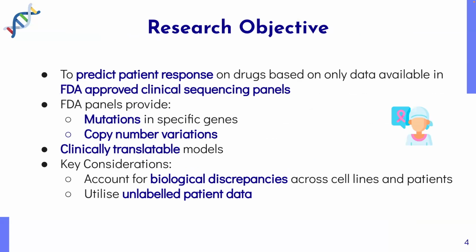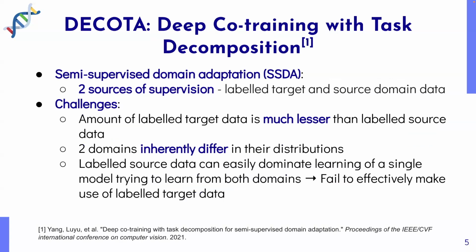In this work, our research objective is to predict cancer patient response on drugs using only data available in FDA-approved clinical sequencing panels. This includes mutations in specific genes and copy number variations. We aim to develop clinically translatable models. To do so, the key considerations include accounting for biological discrepancies across cell lines and patients, as well as utilizing unlabeled patient data. Decoder is a semi-supervised domain adaptation or SSDA technique that considers these.